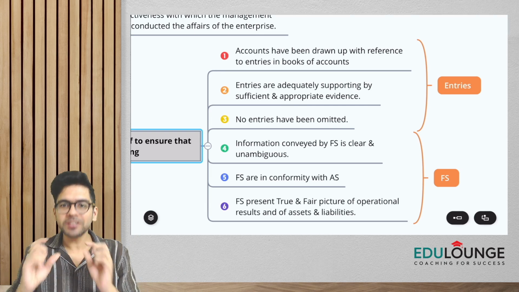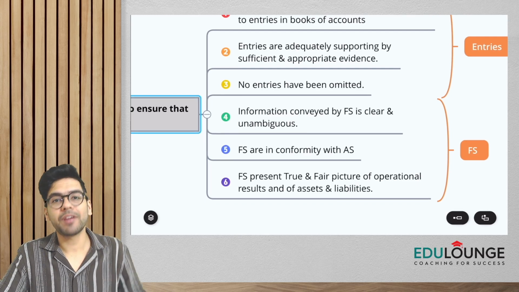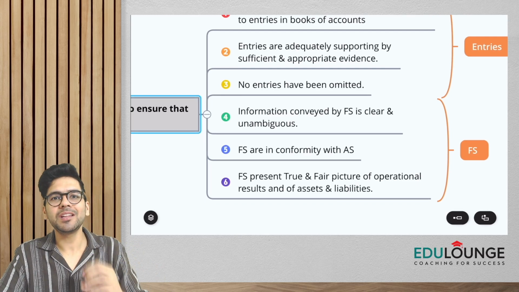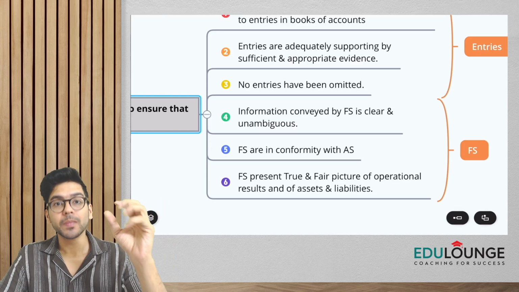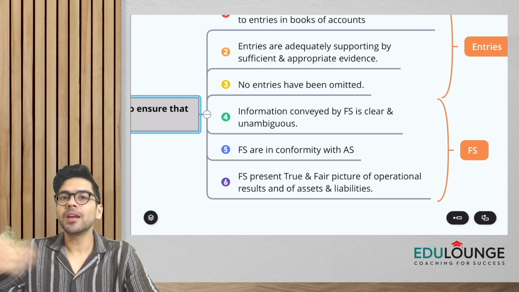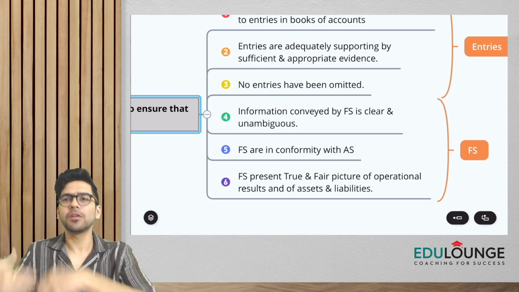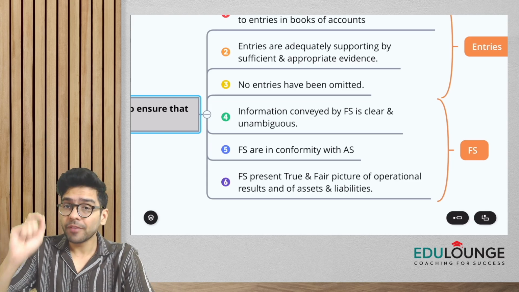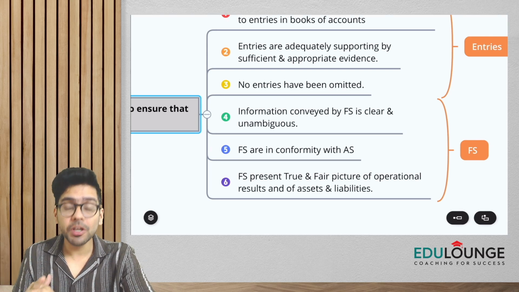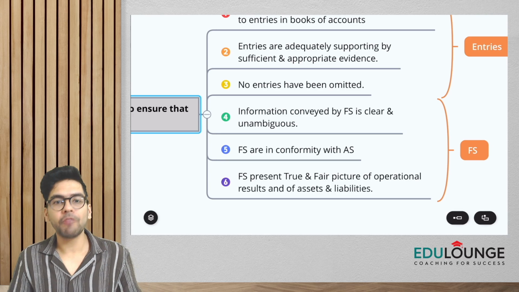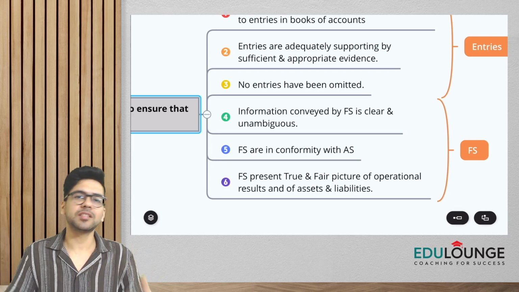Now, the next 3 points are with respect to financial statements. If you can see, the information conveyed by financial statements, whatever things are written in the financial statement, should be clear and unambiguous. Then financial statements should be made in accordance with the accounting standards, whether AS is applicable on your company or Ind AS is applicable. Financial statements should be made accordingly, and your financial statements ultimately should give a true and fair picture of operational results as in the P&L and your assets and liabilities.